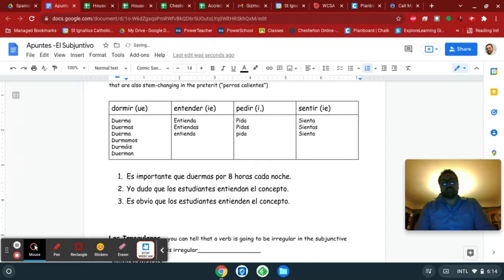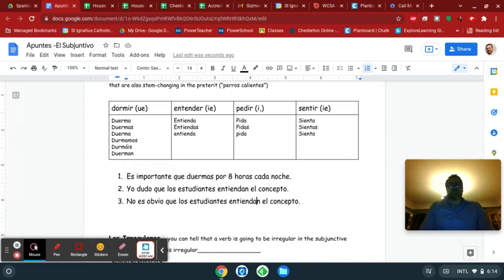That does not trigger the subjunctive, because if it's obvious that, it's showing certainty. And we use the subjunctive when it's showing less than certainty, when it's expressing doubt, or even just "no es obvio." So even by putting a "no" in front of the "es obvio," that's expressing a little bit of doubt. "Entiendan el concepto."